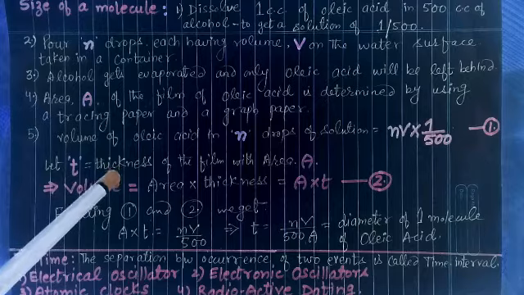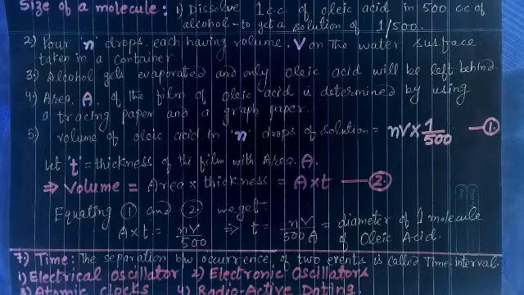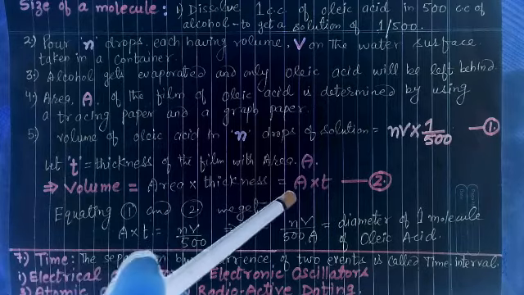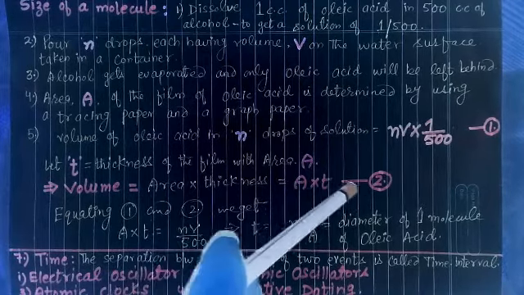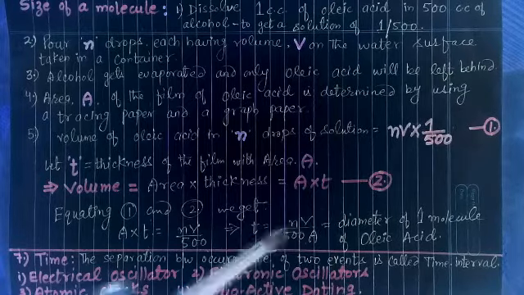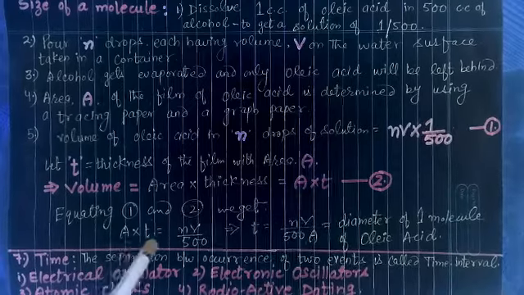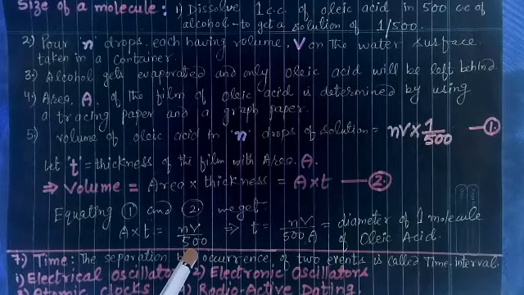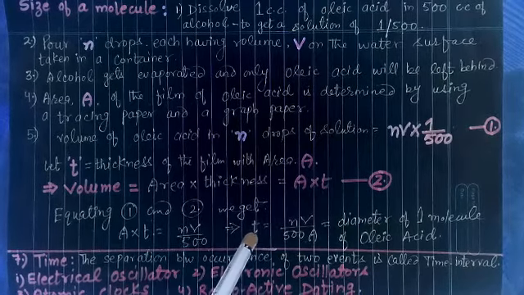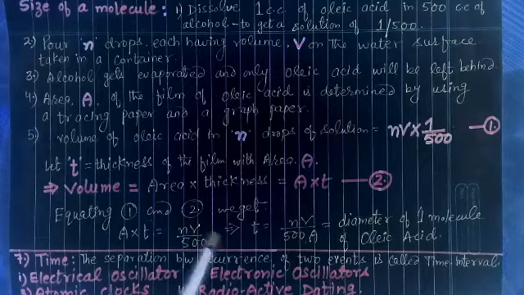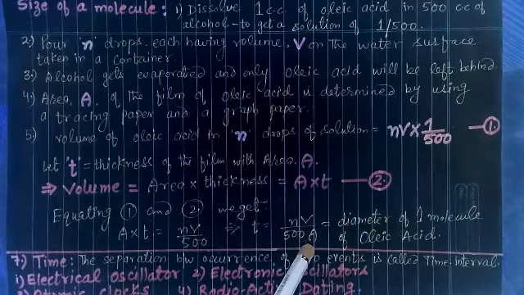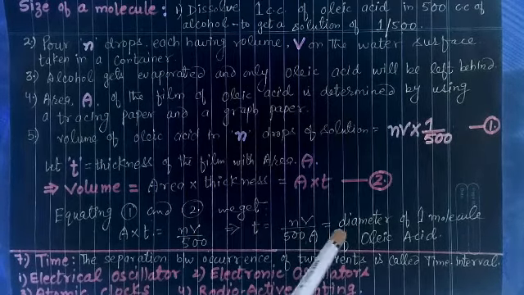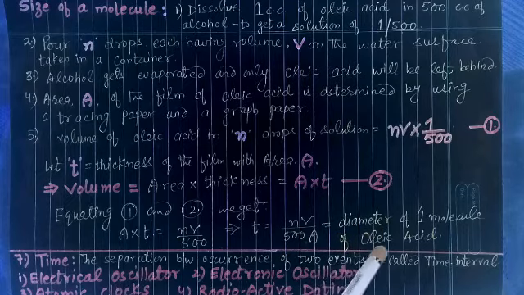Let T be the thickness of the film with area capital A. Now volume is equal to area into thickness, that means A into T. Let it be number 2. Now equations 1 and 2 both represent the volume. Equating 1 and 2 we get A into T, area into thickness, is equal to nV upon 500 from equation 1. Rearranging, T is equal to nV by 500 A, where A comes over here. Now this thickness is equal to the diameter of a molecule of oleic acid.